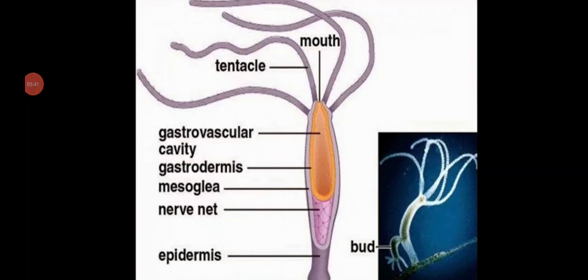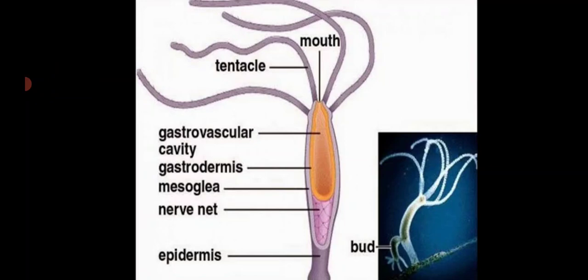Digestion is both extracellular and intracellular. What do you mean by extracellular? Extracellular digestion takes place in the coelentron, that is in the gastrovascular cavity, otherwise called the central vascular cavity. Intracellular means digestion takes place inside the cell also, and in some cases it takes place extracellularly in the gastrovascular cavity.